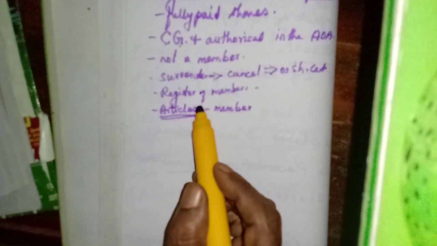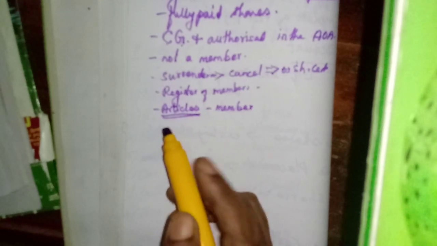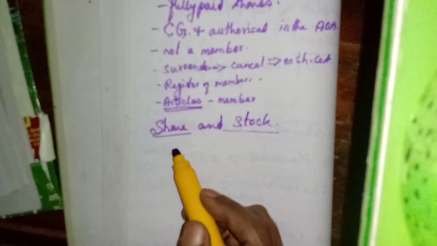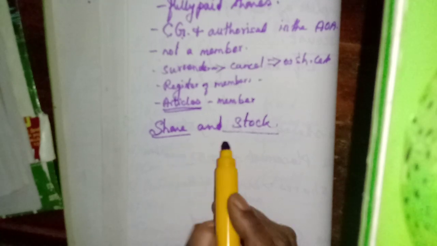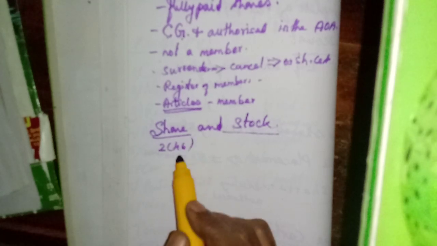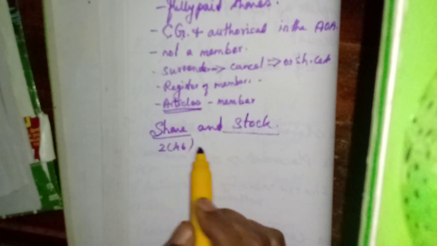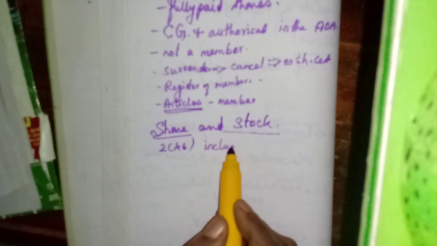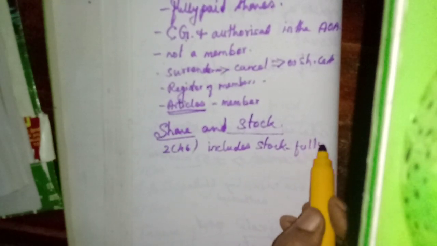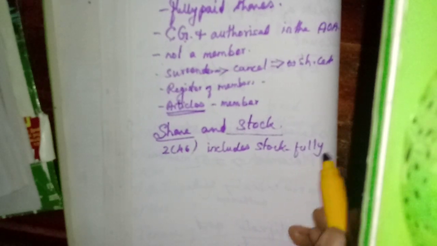Like this share warrant and share certificate, there is another pair of terms, share and stock. Here also a slight difference is there. We know what a share is, isn't it? It is a share in the share capital of the company, and section 2 subsection 46 of the Companies Act defines the term share to include stock. So what is stock? It is nothing but fully paid up shares.